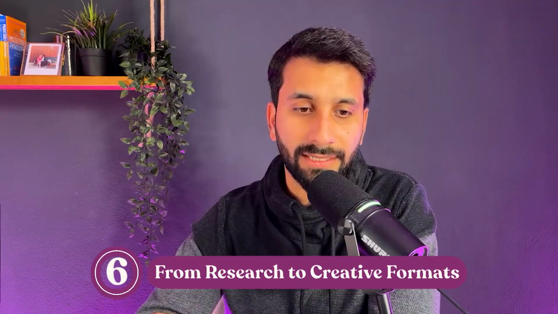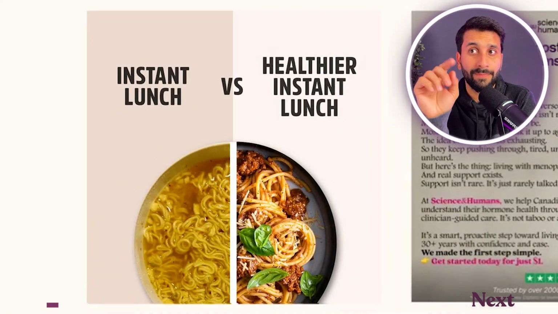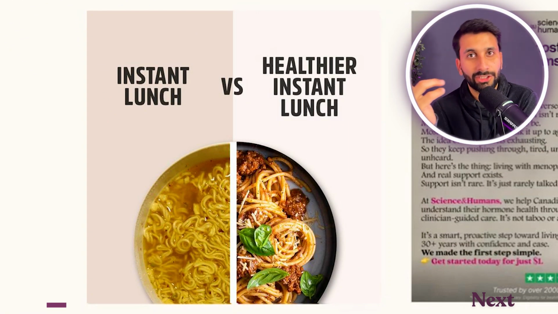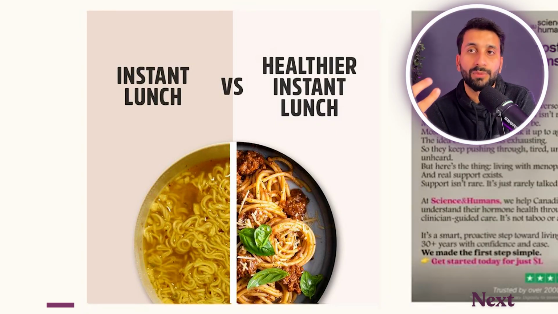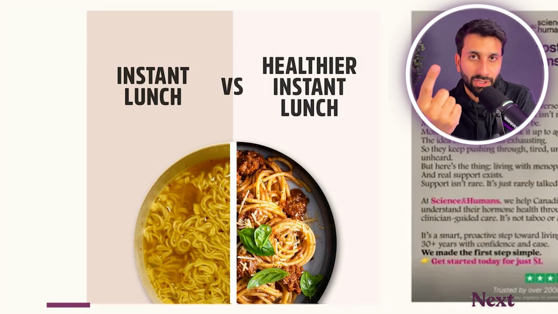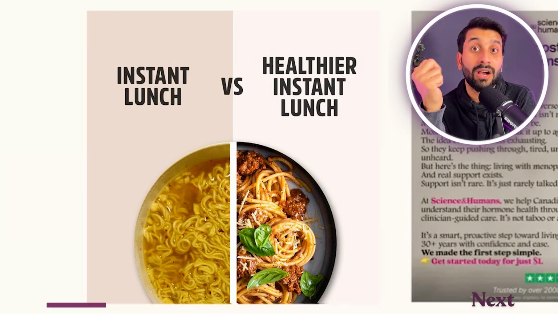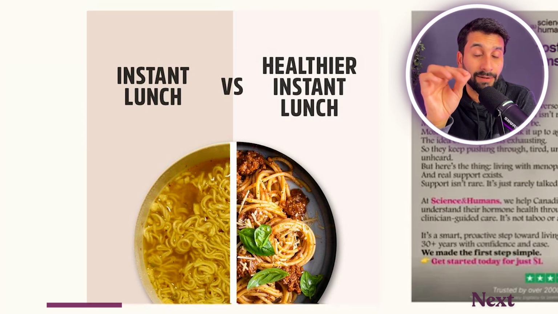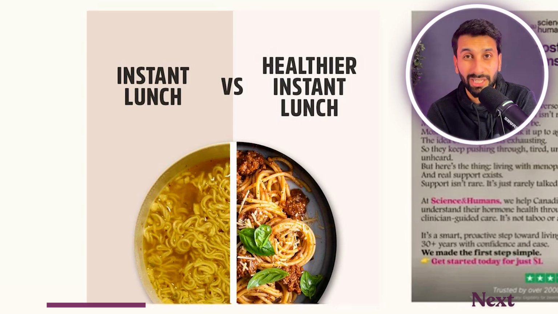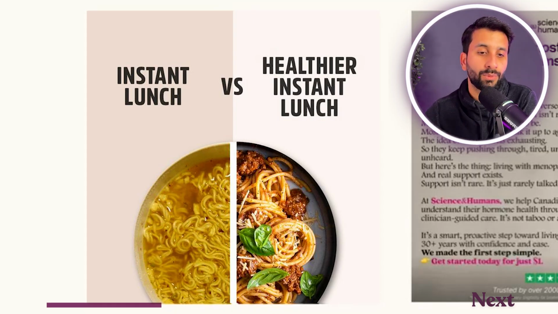Here are all the formats. Format number one is actually us versus them. Most people use before and after, but us versus them works really well. You should use us versus them, especially when we talk about the indulge-without-sugar angle. We can always use other competitors. People didn't find the spices really good versus ours, but the perfect blend we had, we can use us versus them. And then we can talk about how our chai tastes better than other chai, how Starbucks coffee is too syrupy and ours is not. So I think that would work really well.